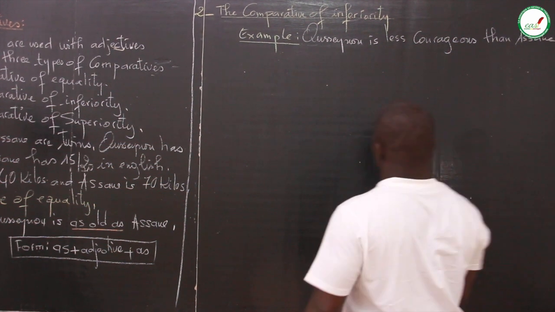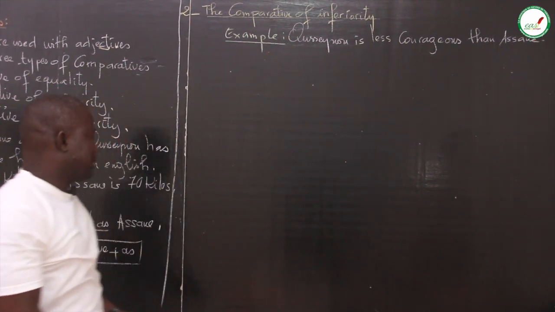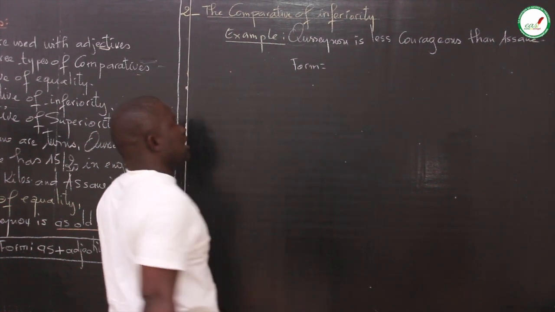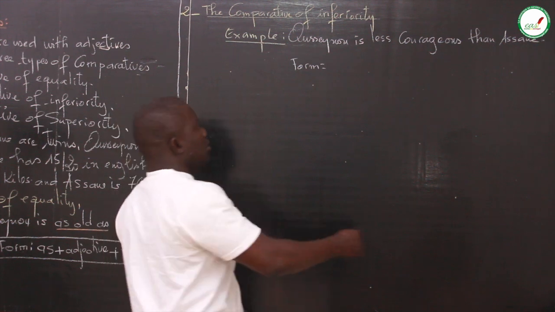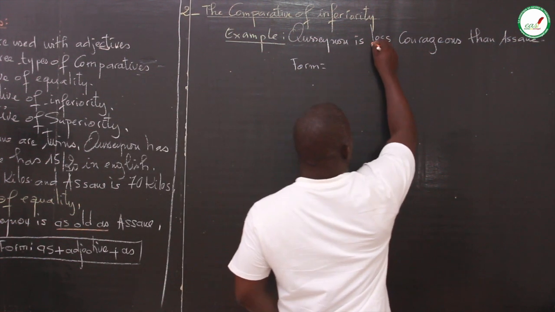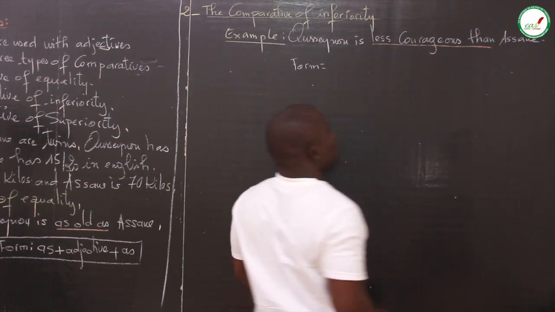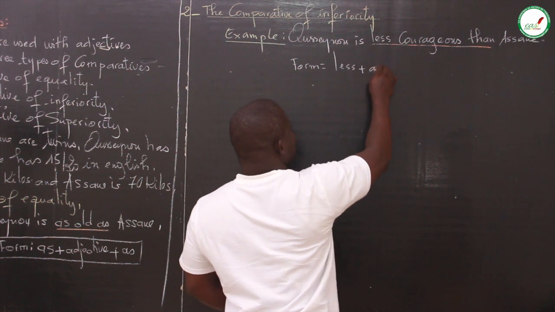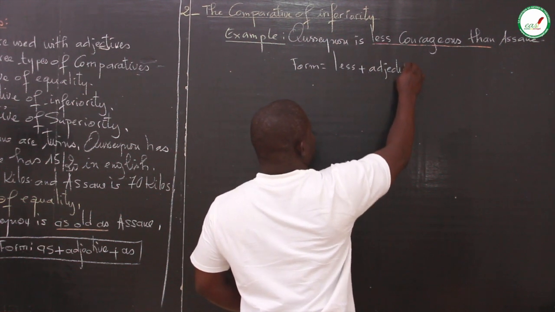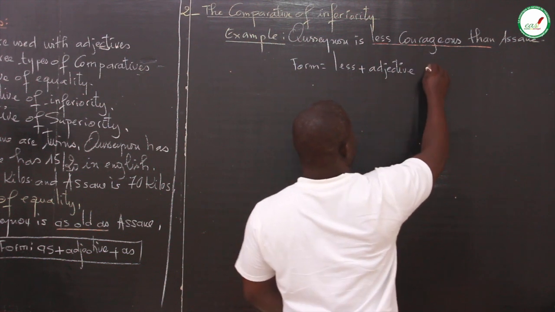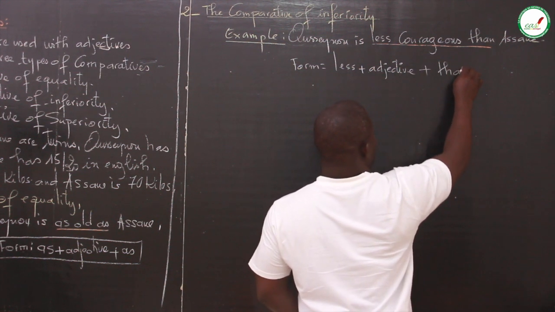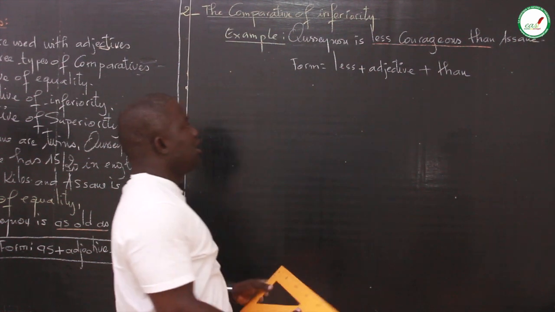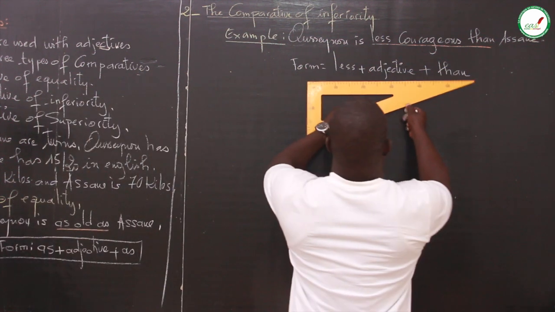So the form for the comparative of inferiority is less plus adjective plus than.